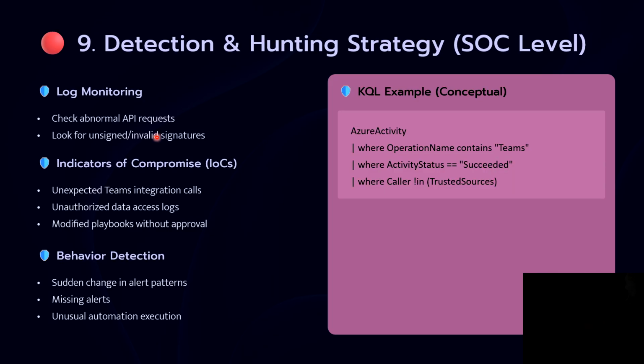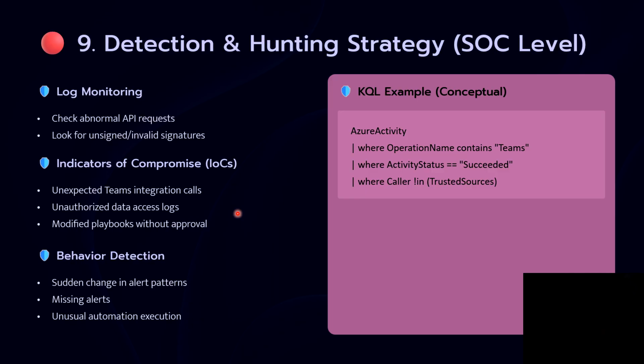Next are the detection and hunting strategies, at the SOC level. One is log monitoring. If we start querying in Microsoft Sentinel, you will have a query where operation name contains Teams, where activity status is succeeded, where caller is a trusted source. Log monitoring is a very necessary indicator.